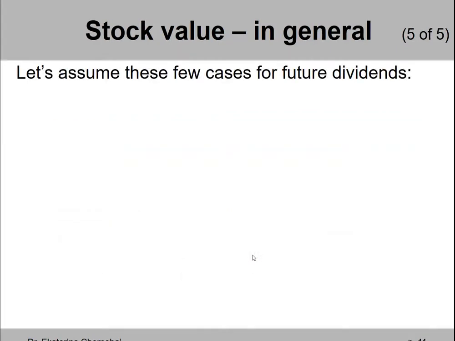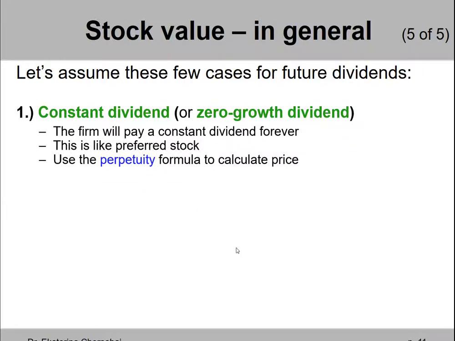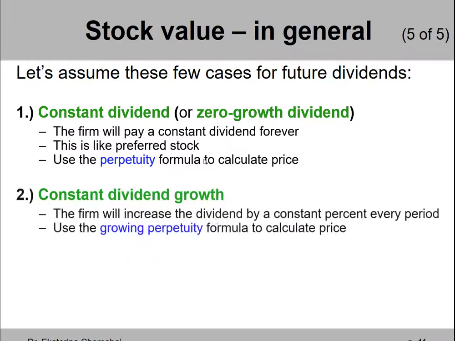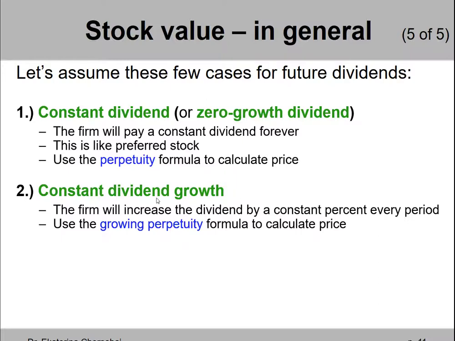Okay, let's consider these three cases. Case 1, constant dividend or zero growth dividend. That's when the firm will pay a constant dividend forever. This is basically preferred stock, and that's when we use the perpetuity present value formula to find the stock price today. The second case we will consider is known as constant dividend growth.